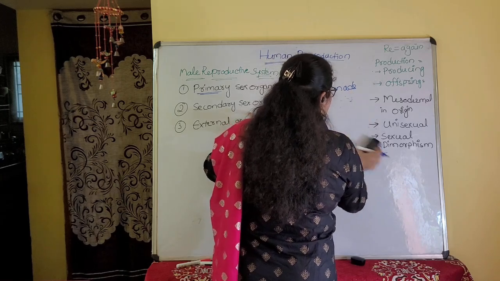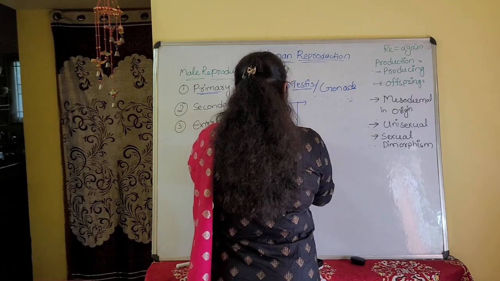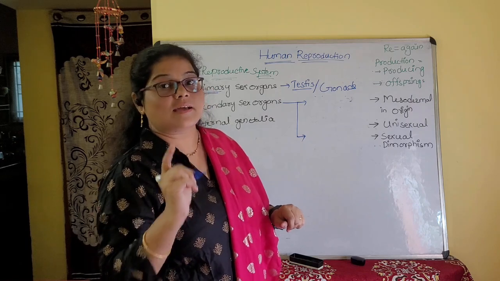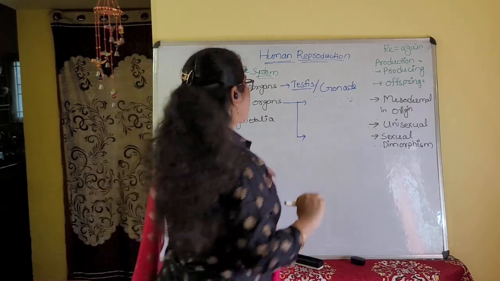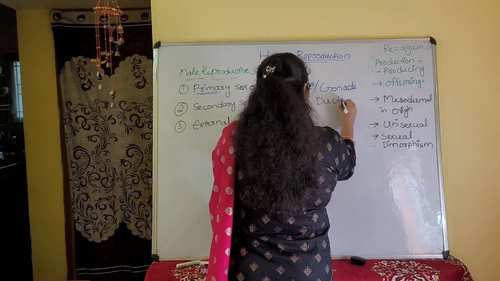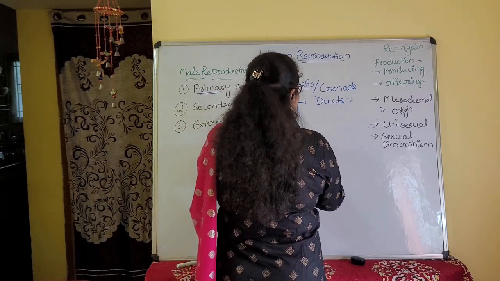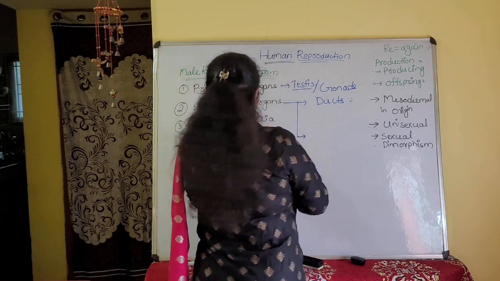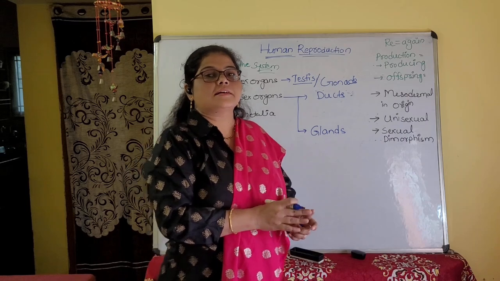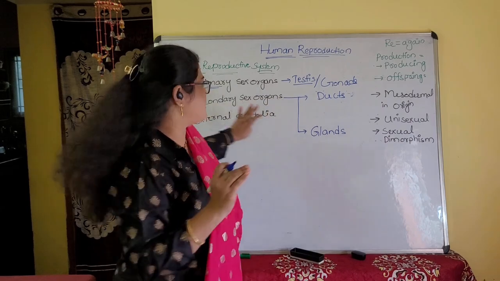Secondary sexual organs are also called accessory sexual organs, and they include ducts as well as glands.